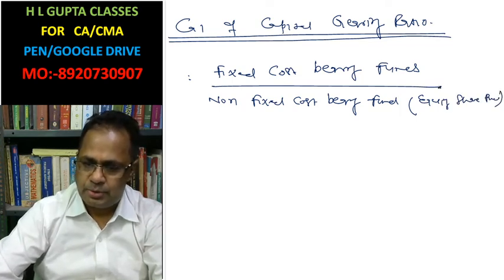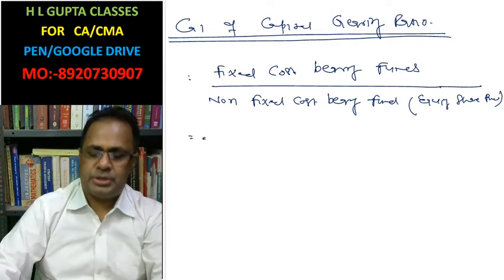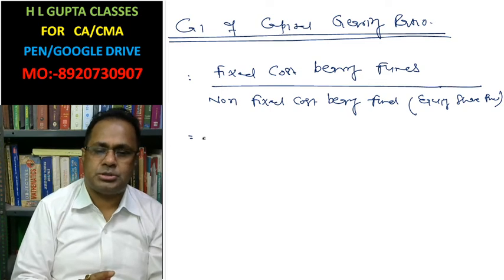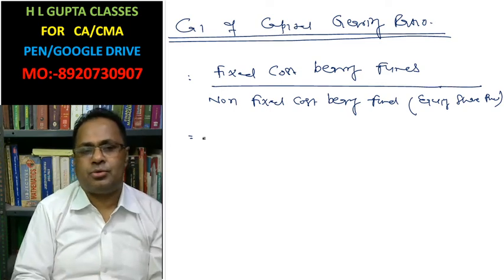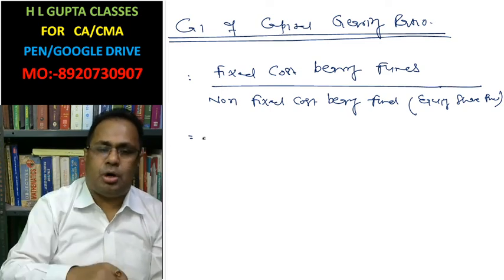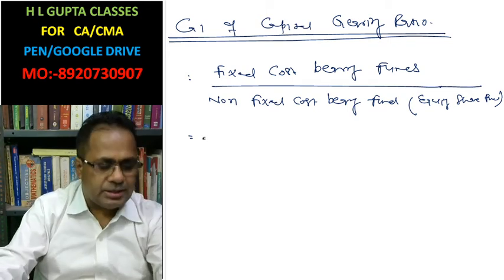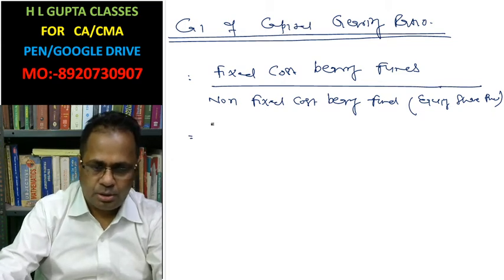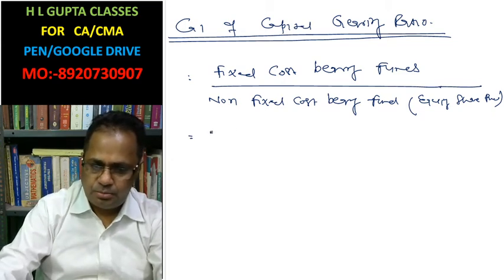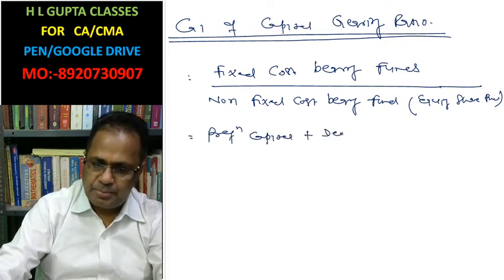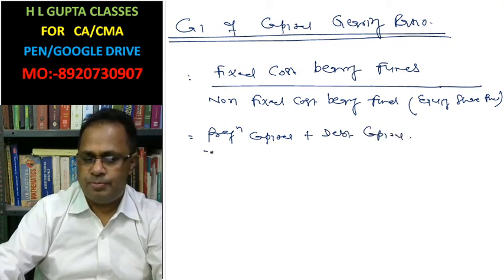This is the formula: fixed cost bearing funds divided by non-fixed cost bearing funds. Here we have to calculate the ratio of debt plus preference to the equity. In this case, preference capital plus debt capital, on these two capitals we have to pay fixed cost.